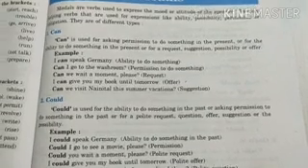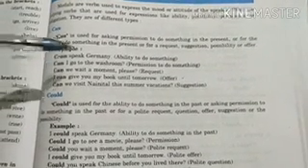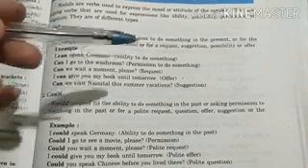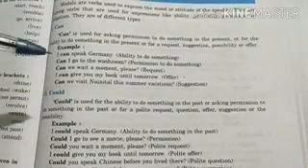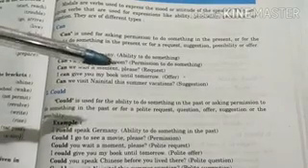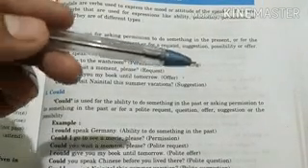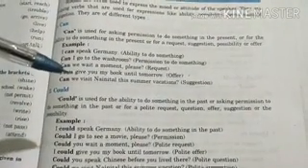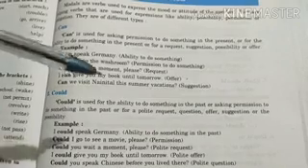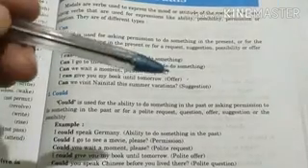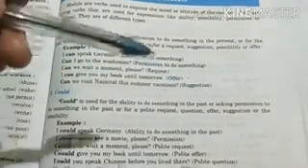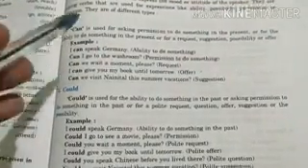For example, students, you can see here, I can speak German, ability to do something. Can I go to the washroom? Permission to do something. Can we wait a moment, please? For a request, offer and suggestion. These are the things for which can is used.